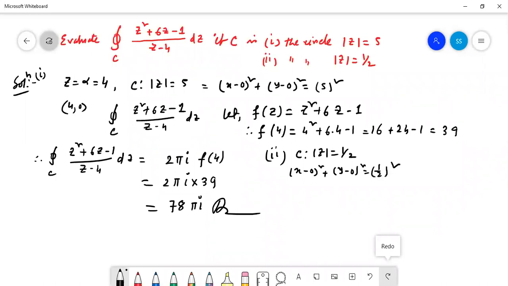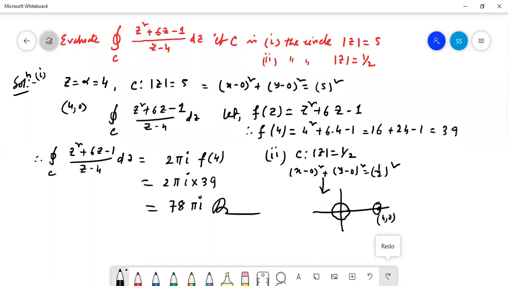So center at 0, 0 and radius is half unit. So if we say that this is the half, but (4, 0) here is the point. This is the exterior point for this circle, no? For this circle (4, 0) is the exterior point. Then the result of the integral is equal to 0.